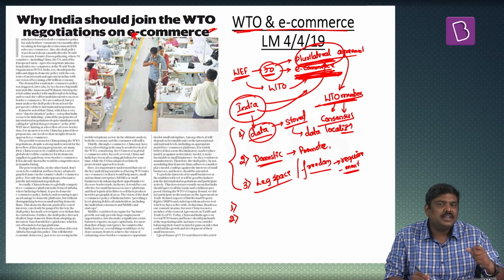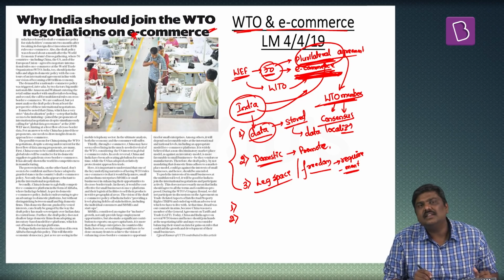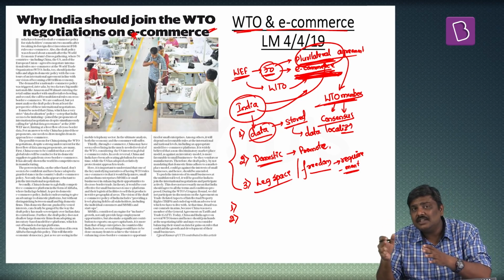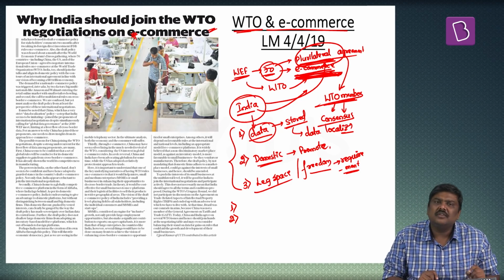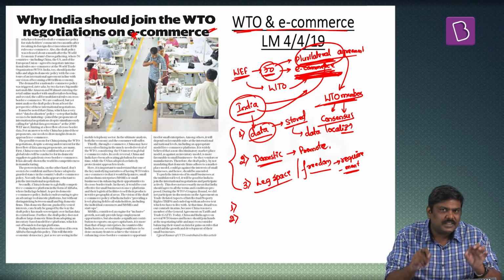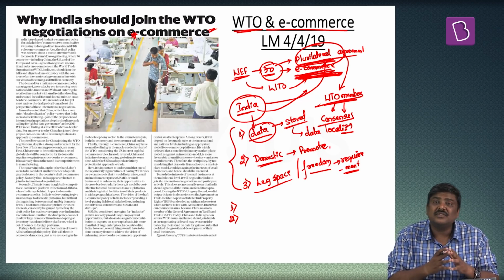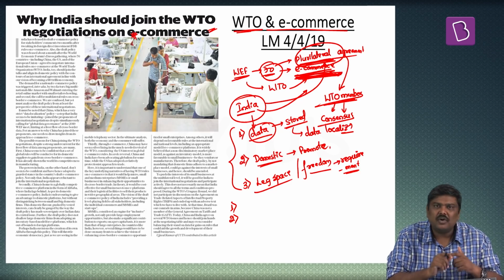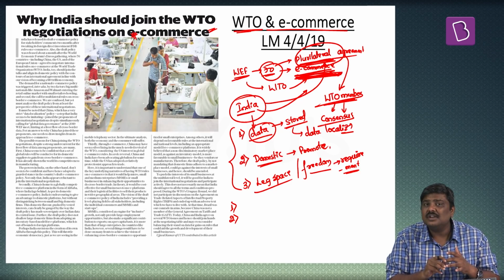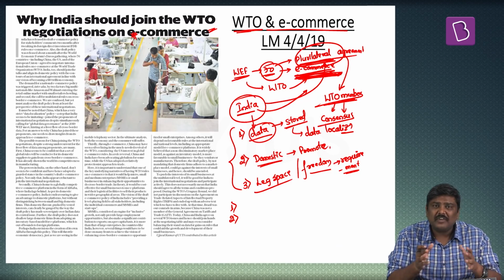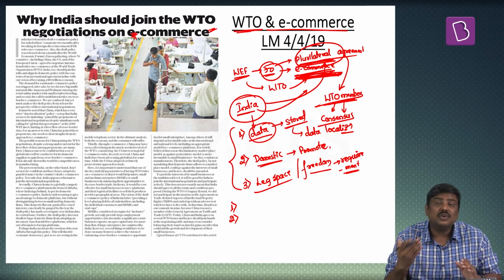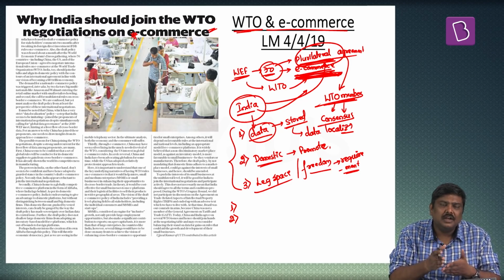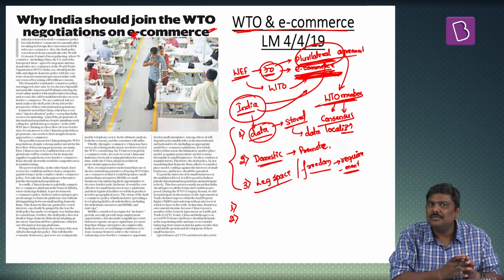Second reason, India is one of the largest growing economies in the world, and we want to increase the value of GDP to $10 trillion in the next coming years. In order to achieve this particular feat of $10 trillion, one of the very important sectors which has been emerging, or the sunrise sector in case of India, has been the e-commerce sector. And the e-commerce sector is very important in terms of attracting inflow of dollars, employment generation, latest technology, providing backward linkages as well as forward linkages, and so on and so forth. And in order to ensure that there is a stable growth in the e-commerce sector, India should become a party to these particular negotiations which are being held under WTO.